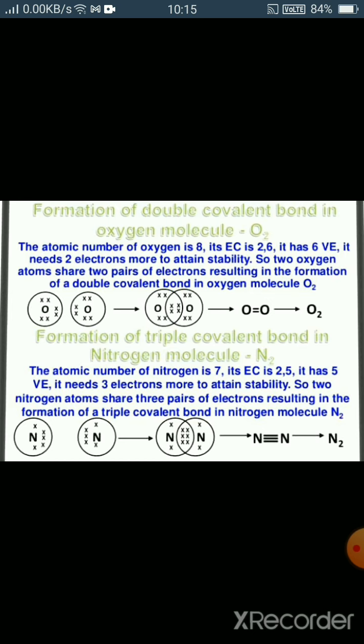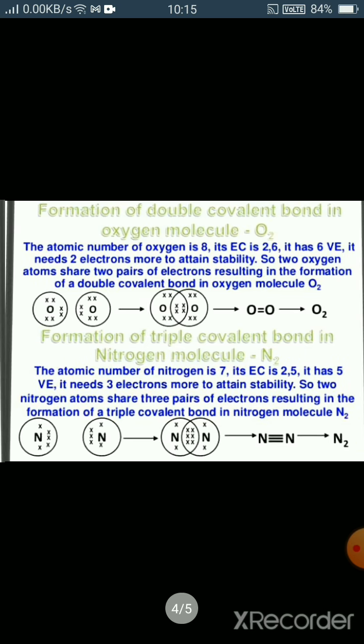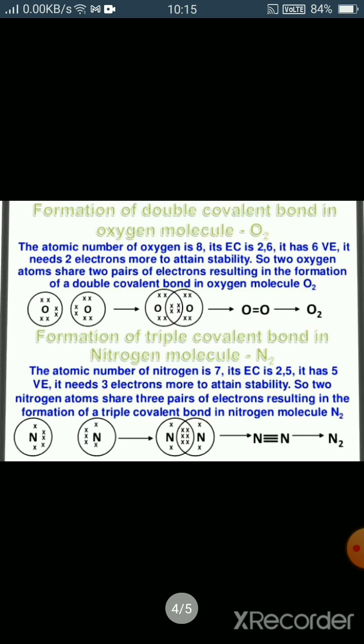Another nitrogen atom, again, to become stable, requires 3 more electrons to become 8, as it has 5 electrons. So it shares 3 electrons with the other nitrogen atom. In this way, sharing of 3 electrons is taking place. So 3 covalent bonds are forming here. That is, it forms the N2 molecule. So in this way, covalent bonds are formed.